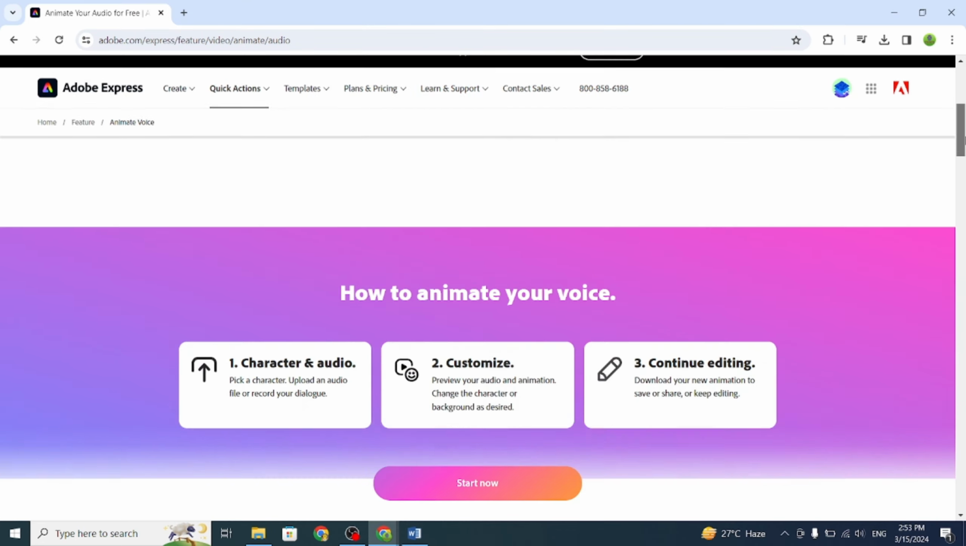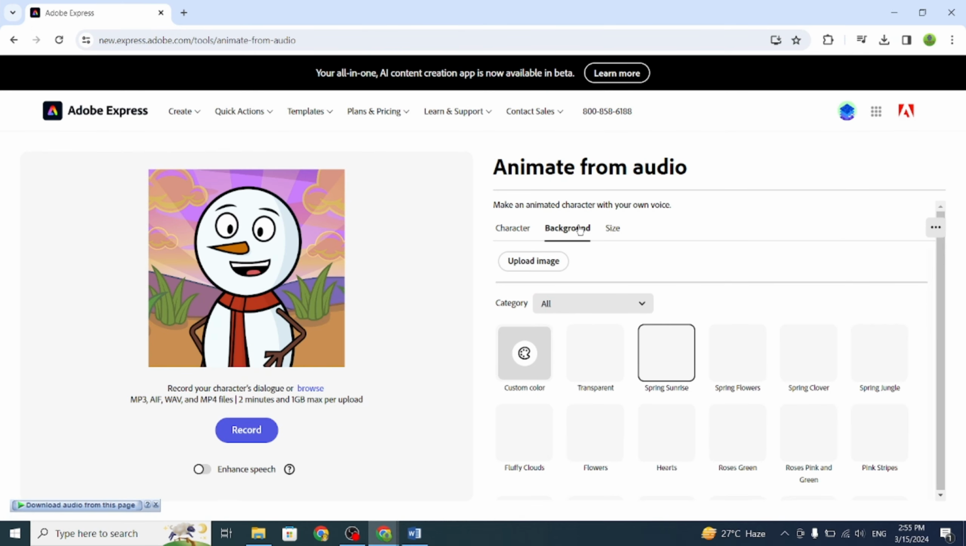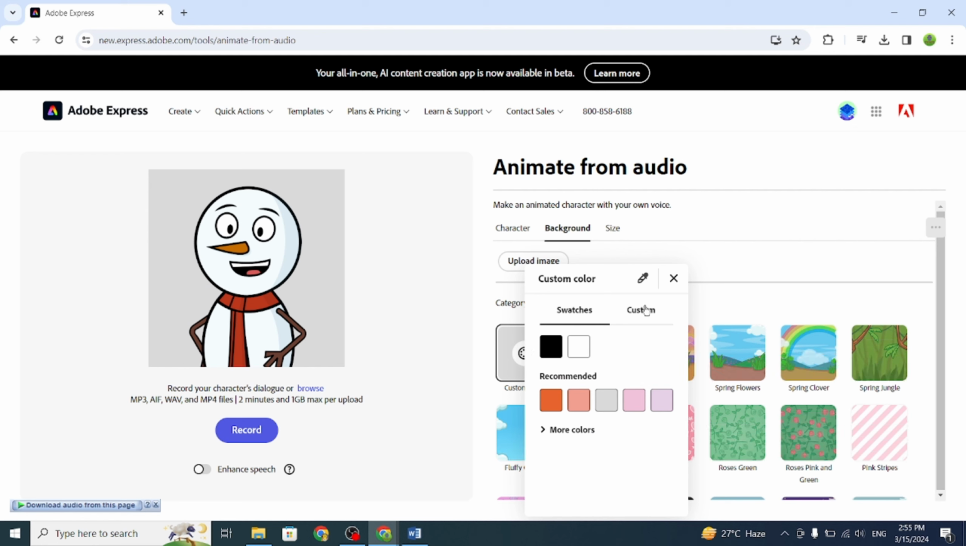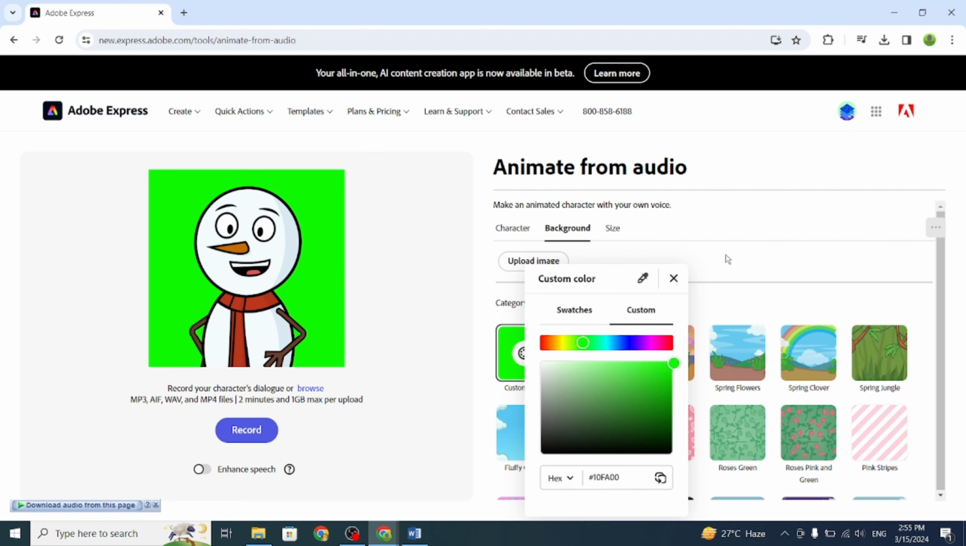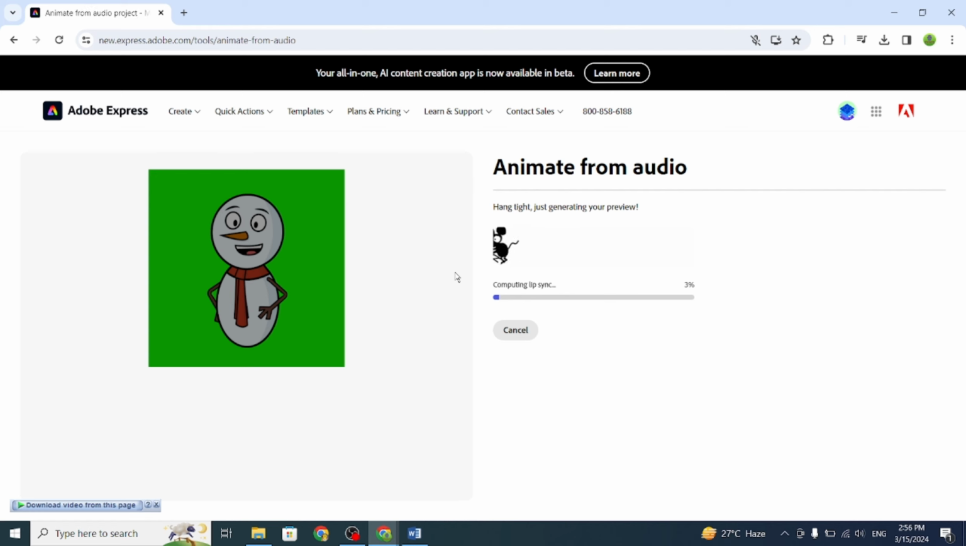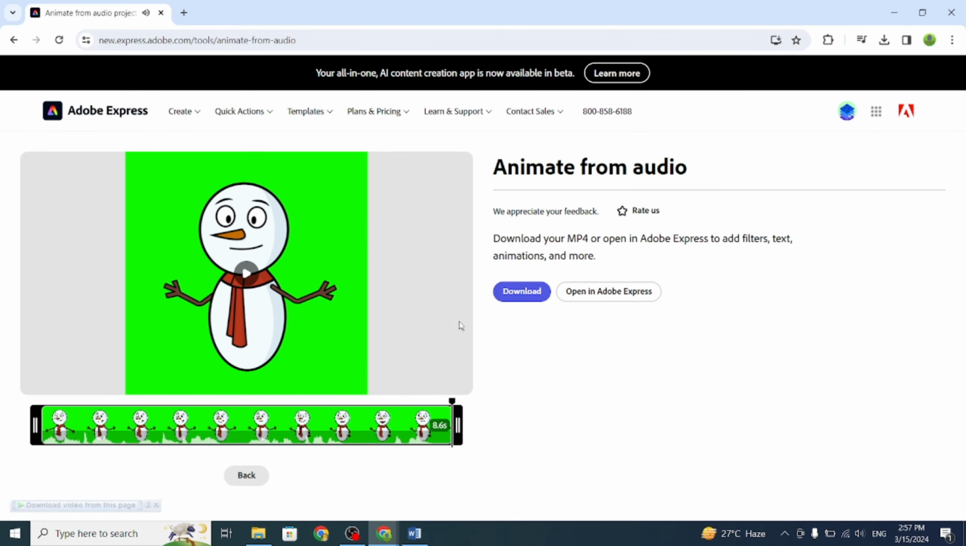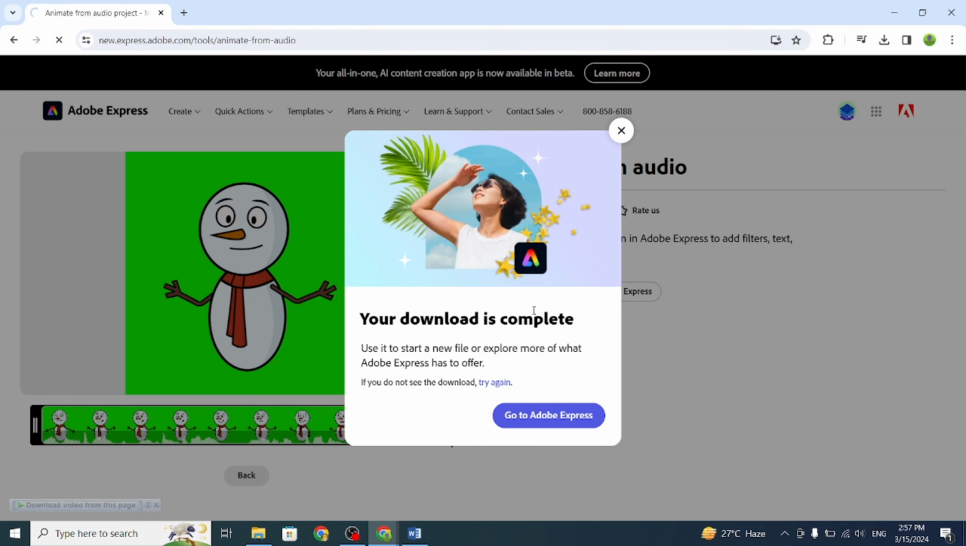After completing the previous steps, we'll move on to the Adobe Express animation site. Upon accessing the site, we'll click on Start Now to begin. Once on the interface, we'll choose a character and adjust the background color to green. Then, we'll add the audio for each puzzle one by one in order. After waiting for the download option to appear, we'll download the animation. We'll repeat these steps for each puzzle until all animations are complete.